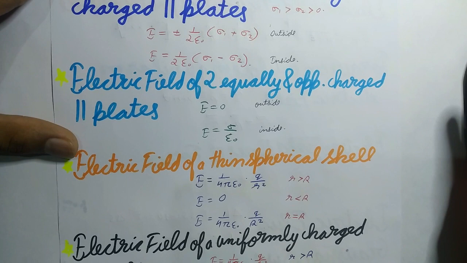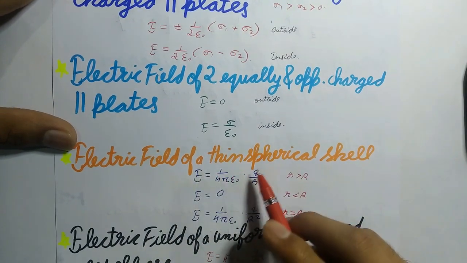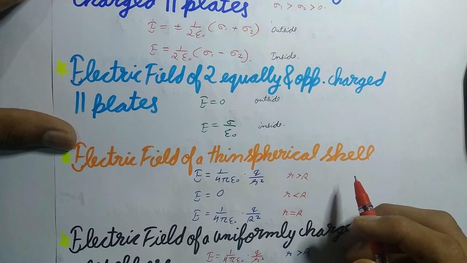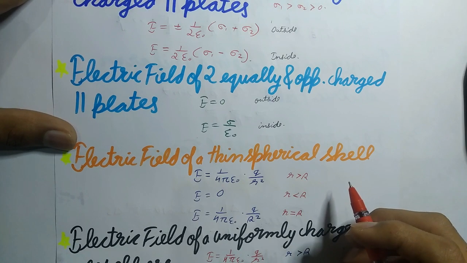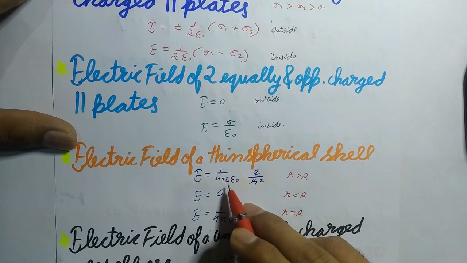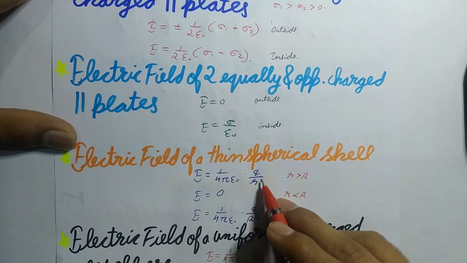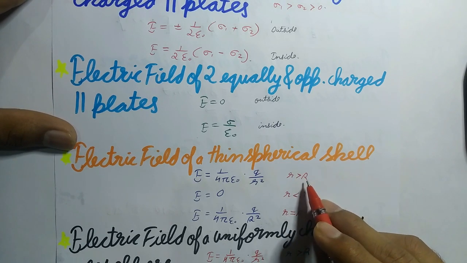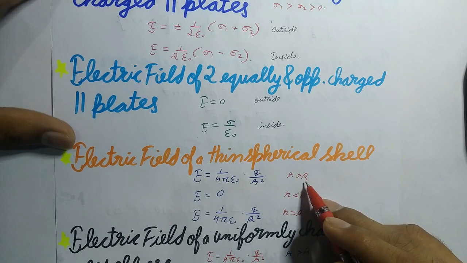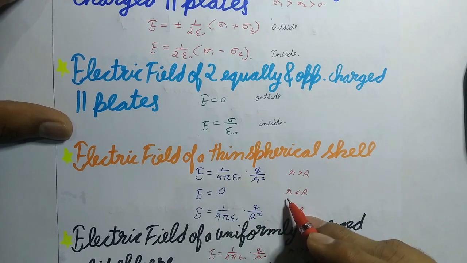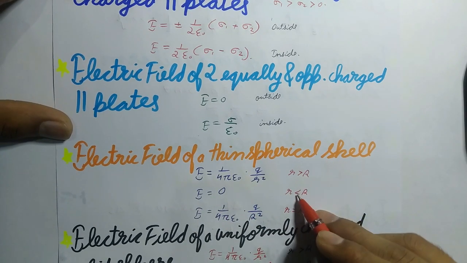Now next is electric field of a thin spherical shell. If capital R is the radius and sigma the surface charge density of the shell, then E equals 1 by 4 pi epsilon naught Q upon r square for small r greater than capital R, which means outside points, and E equals 0 where small r is less than capital R, inside points.